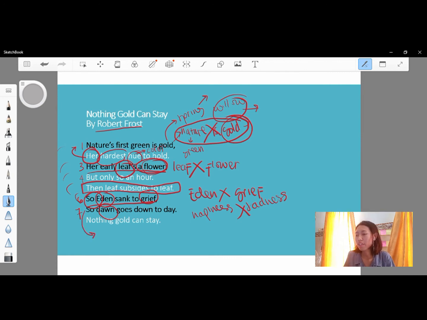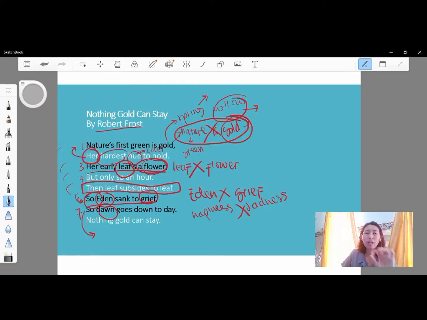And then last is the seventh line that says, so dawn goes down to day. Do you know that dawn, as I said before, is the sunrise? That is in the morning before the day, when the sun comes, and at that time the sun is not down, but the sun is rising.